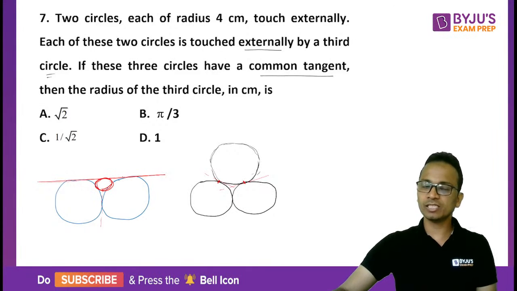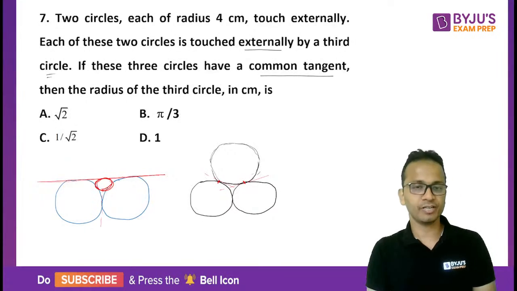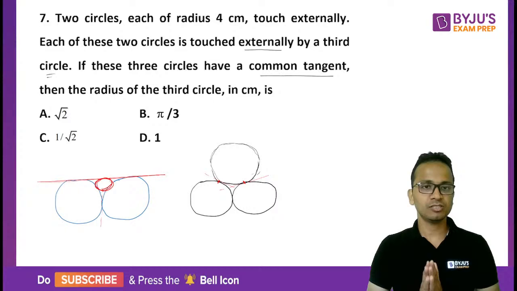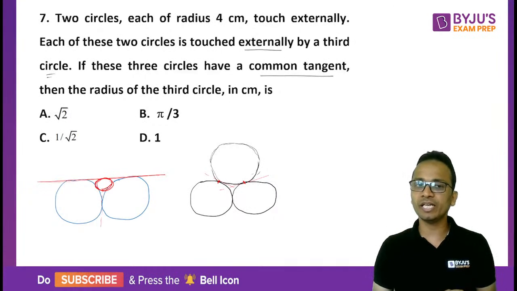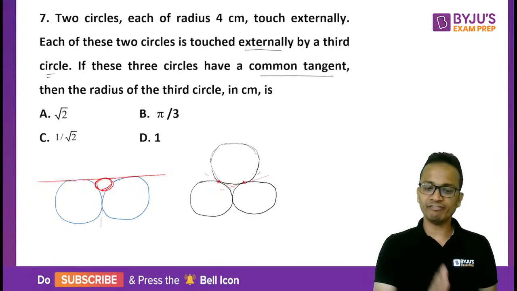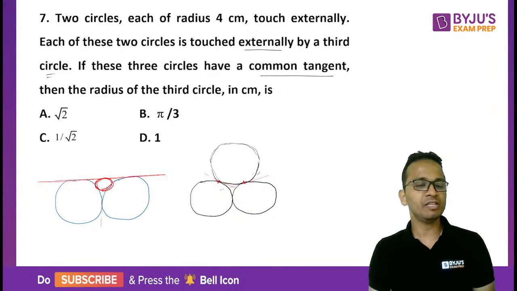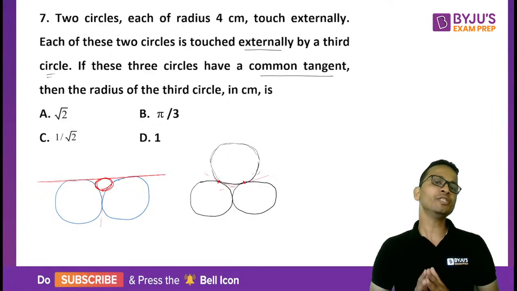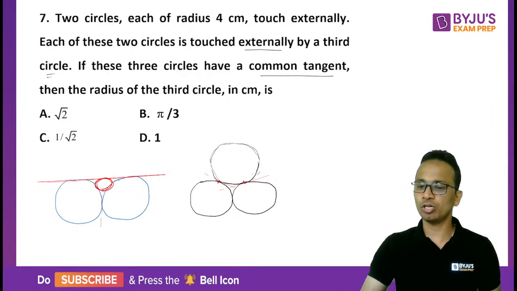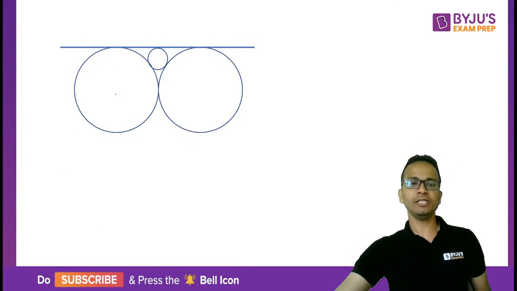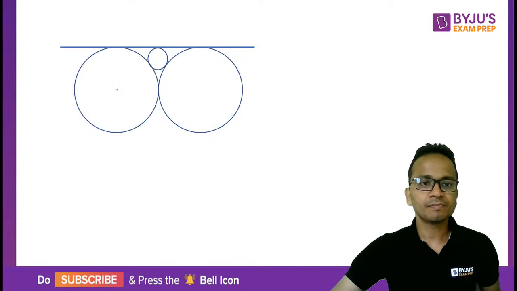So this is how we'll be drawing the figure, so that after these circles are touching each other, we can draw a common tangent to all the three circles. On the left hand side, the figure that you can see will be the figure in this question. Now what we have to do is find out the radius of this smaller circle. I have drawn this figure fairly on the next screen. We are given the radius of these bigger circles.